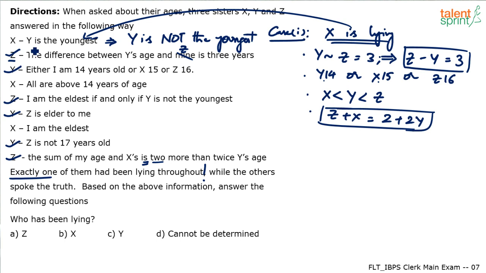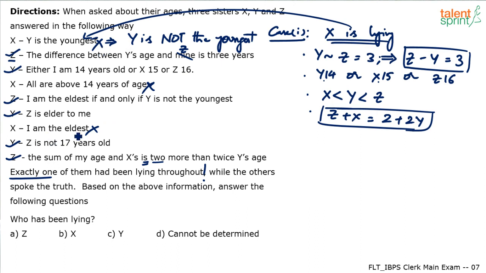X should be wrong. All the statements of X are wrong. So Y is not the youngest. So X, Y, Z is the order: X less than Y, less than Z. Similarly, the statement made by X, "all are above 14 years of age," this also is wrong, right? All need not be 14 years of age. So this also is a wrong statement. And the other statement given by X, "I am the eldest," is also wrong. Yes, X is not the eldest. You see? This is wrong, this is wrong, and this is wrong.